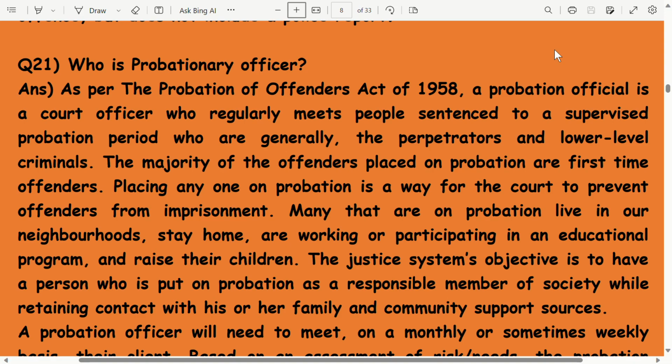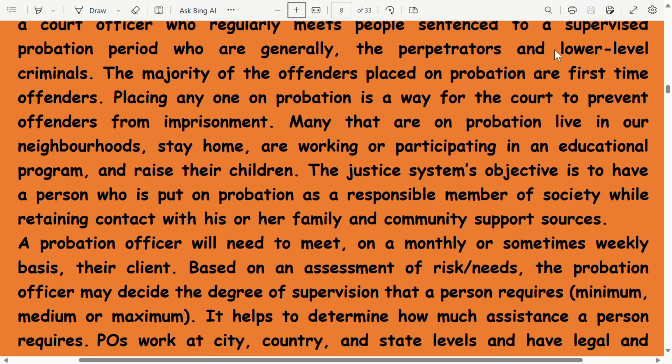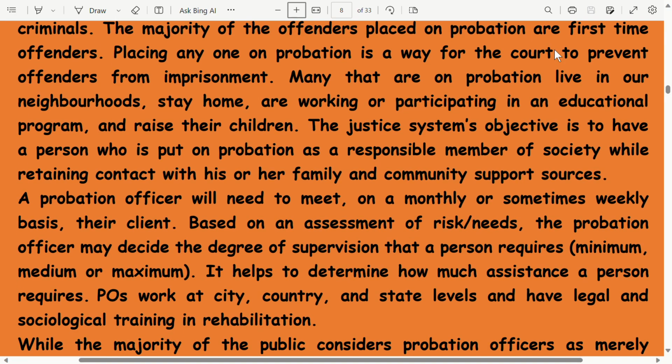Many who are on probation live in our neighborhood, stay home, work or participate in an educational program, and raise their children. The justice system's objective is to have a person on probation become a responsible member of society while retaining contact with his or her family and community support sources. A probation officer will need to meet their client on a monthly or sometimes weekly basis based on an assessment of risk and needs. The probation officer may decide the degree of supervision a person requires: minimum, medium, or maximum. It helps to determine how much assistance a person requires.